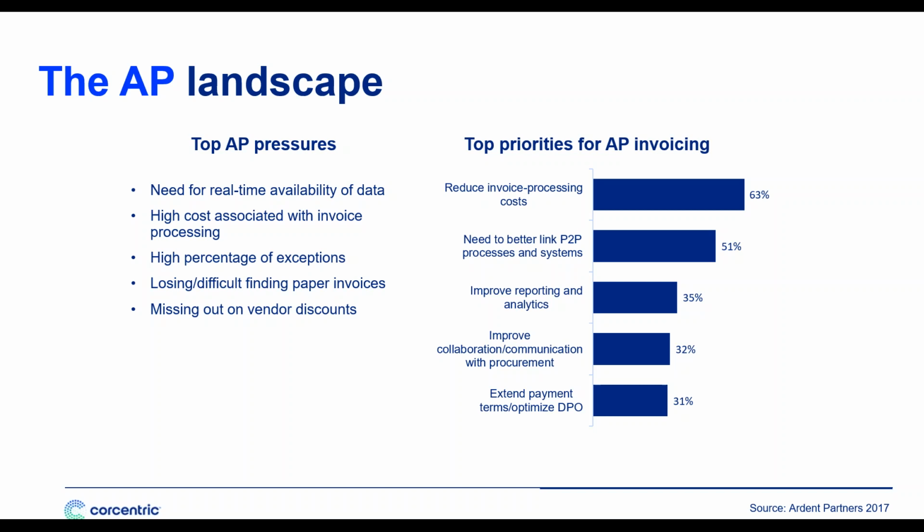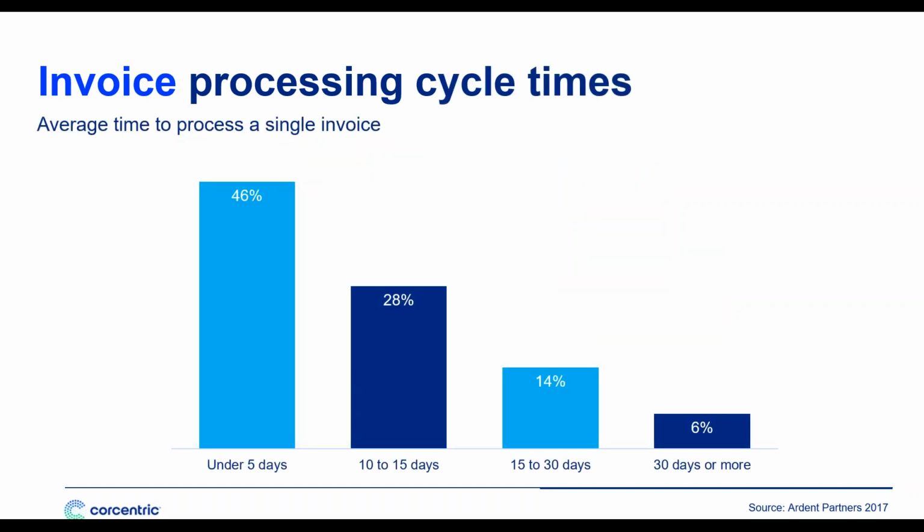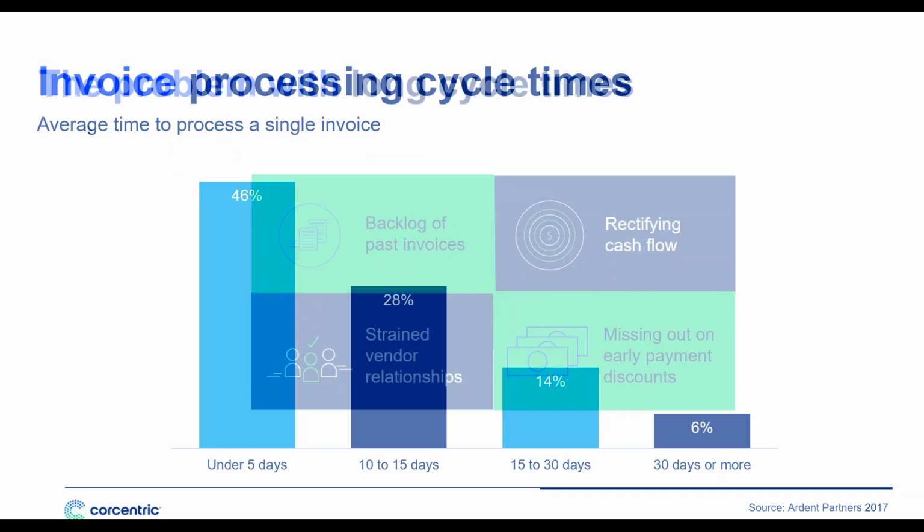So priorities for organizations are to reduce costs, improve visibility, and to facilitate collaboration with key stakeholders, and to support those strategic working capital objectives that organizations are setting out to achieve. This is where automation comes in. When we look at organizations' key benchmarks, chief among them invoice processing costs, we find that automation has a significant impact in helping organizations reduce those costs. What's more, organizations are able to process invoices significantly faster, in many cases at 1/5 the time.